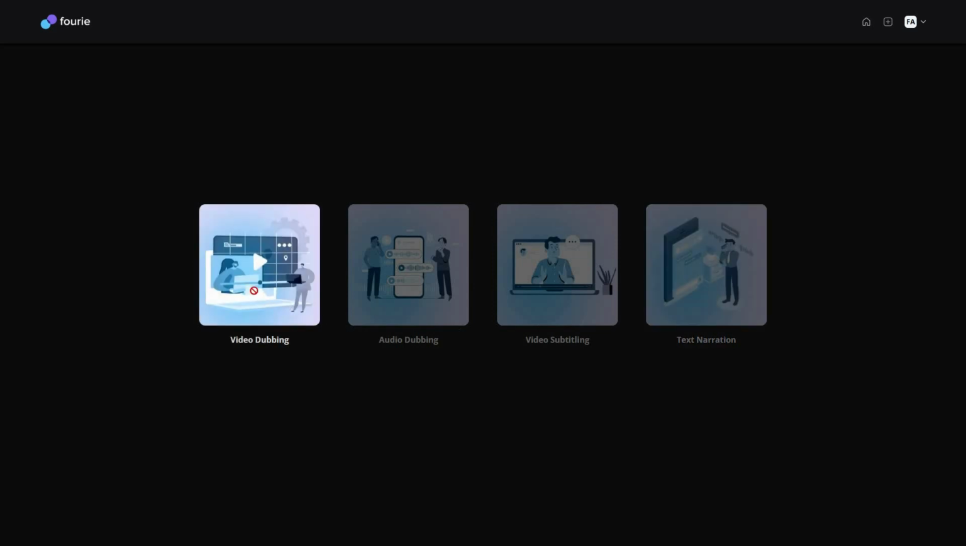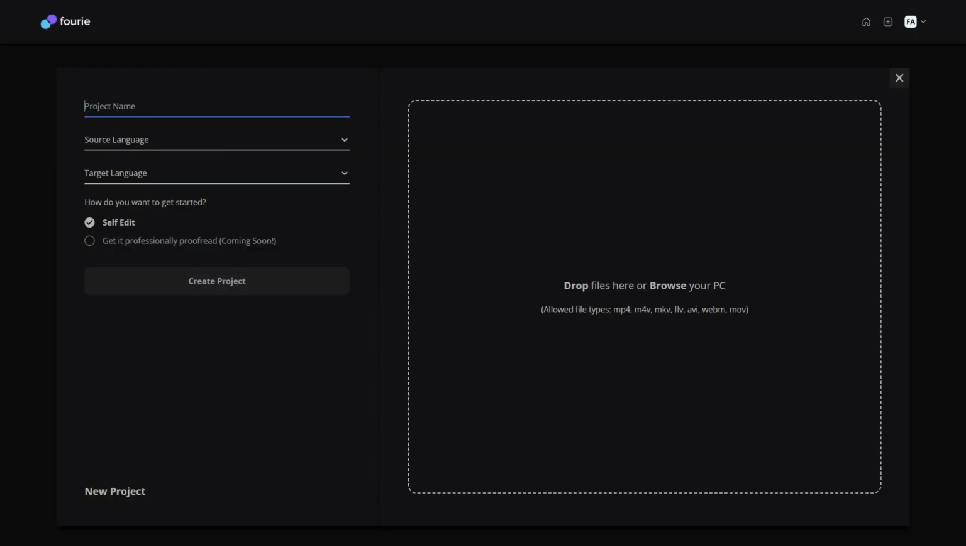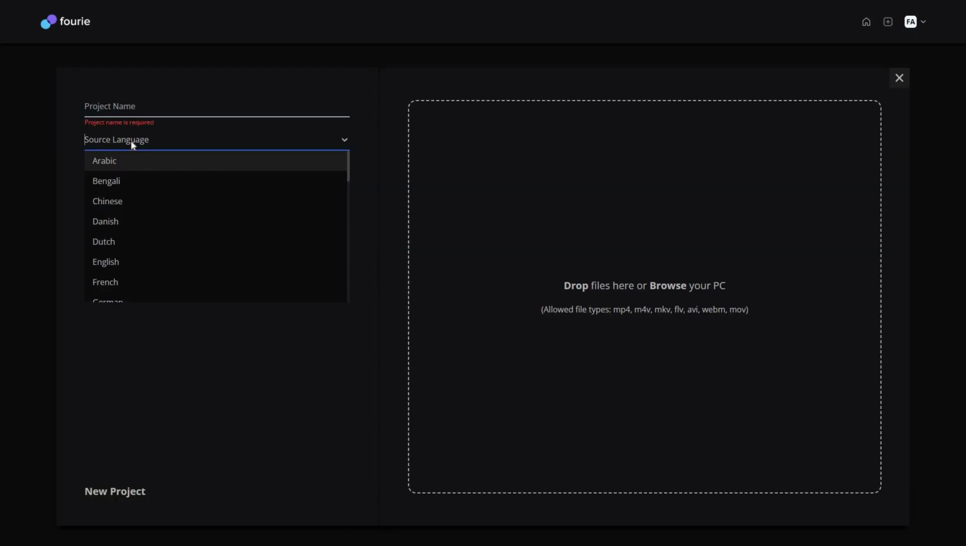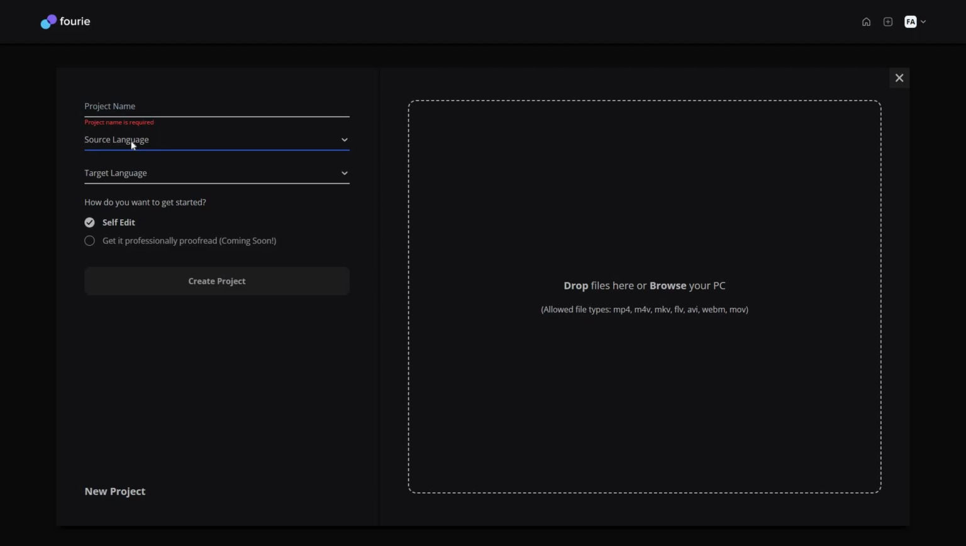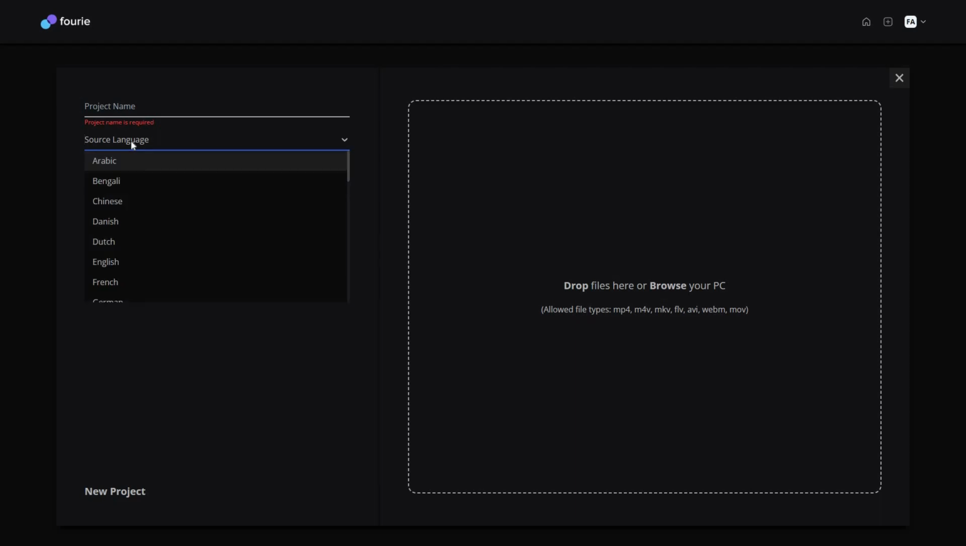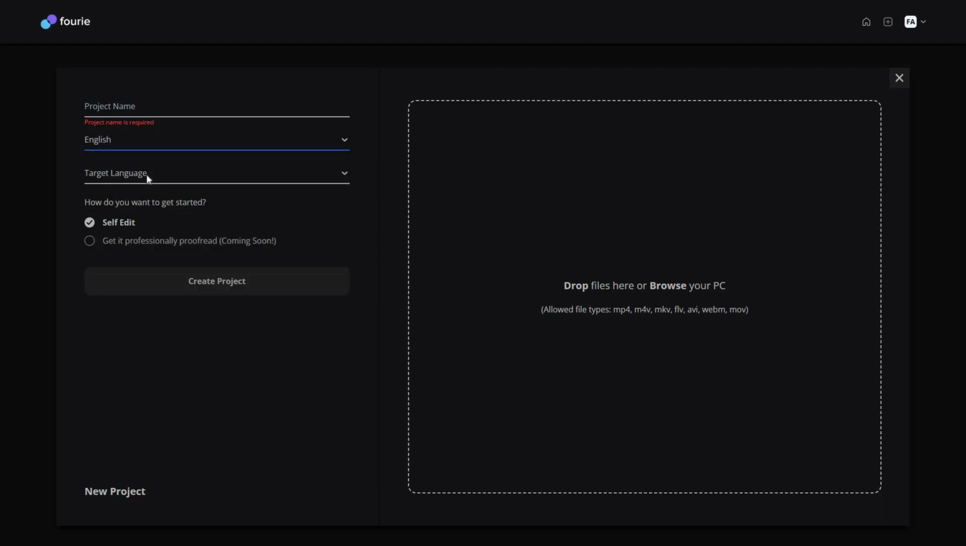The first thing I want to show you is how to video dub, how to add a video for dubbing. So click on this and you have to provide a project name. Then you have to choose the source language, which means the default language that your video is already in. If your video is in English, you have to select that. Search for English and then click on English. And then you have to select the target language, which means the video language is in English, but in what language you want this video to translate into.